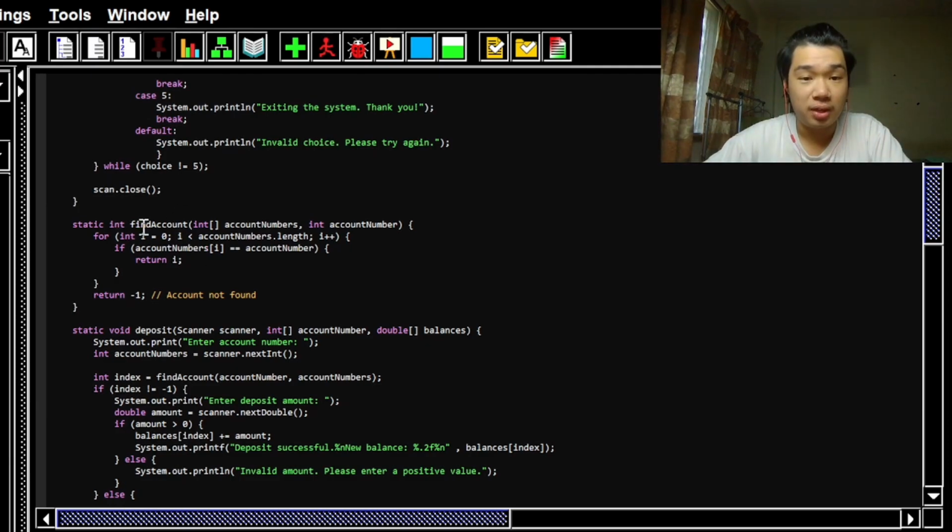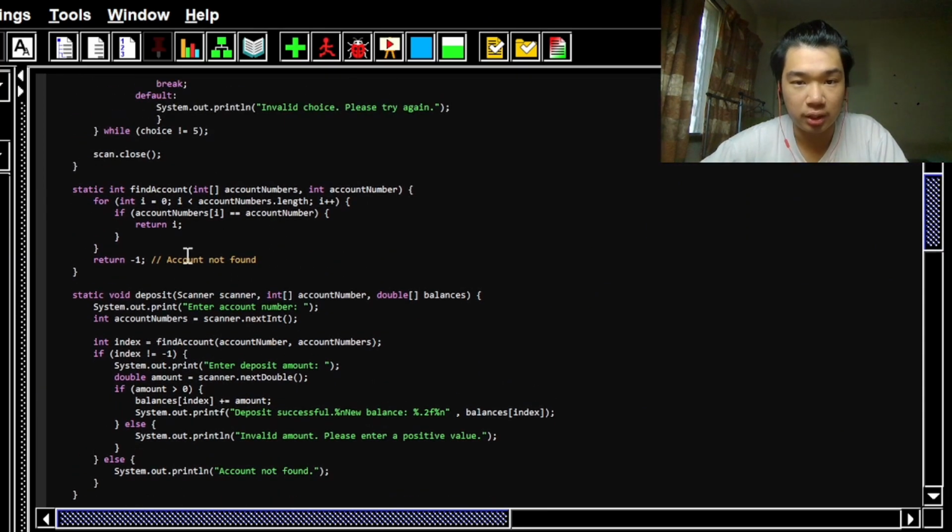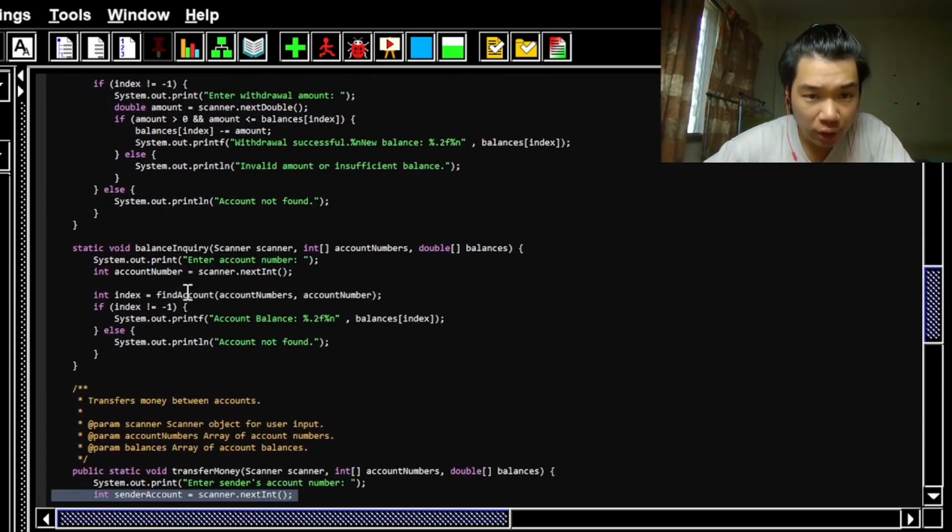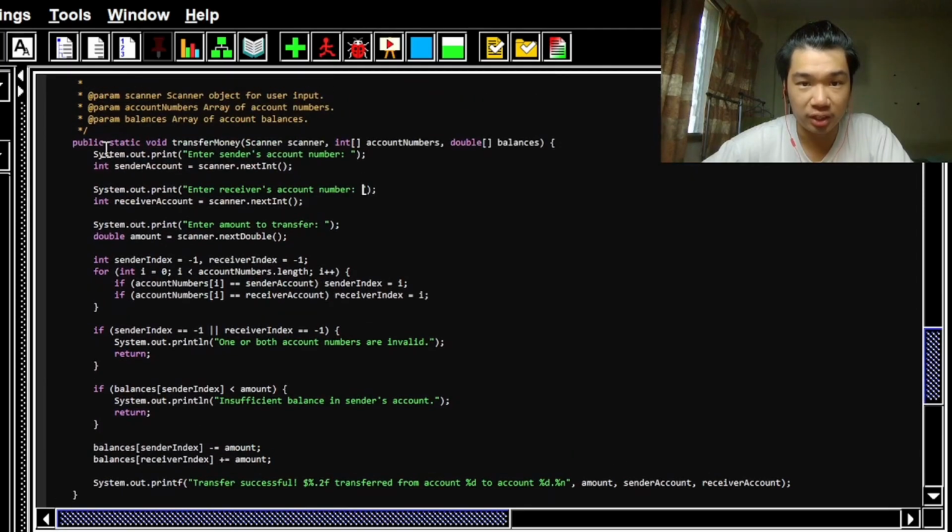So it runs from i = 0, the first element in the array, until however many elements there are in the array. So it essentially repeats itself until it finds the right element that the user is looking for. Another similar repetition statement is another for loop in the transfer money method. It also runs from i = 0 to however many elements there are in the array to find a valid account number